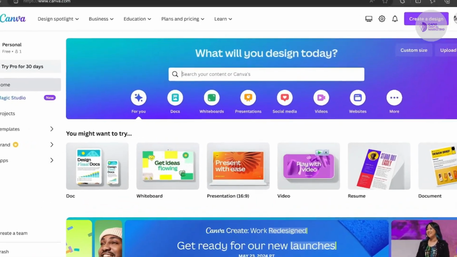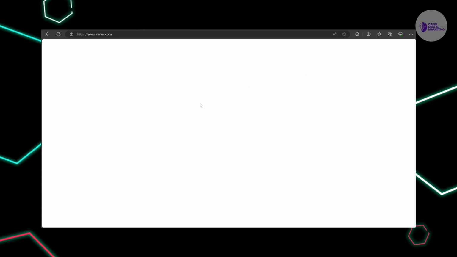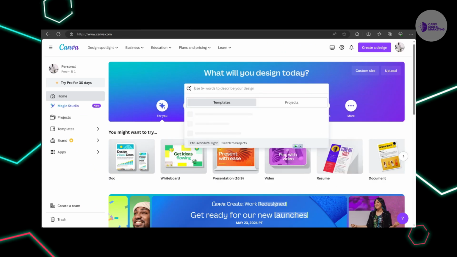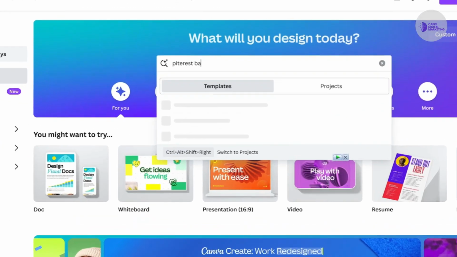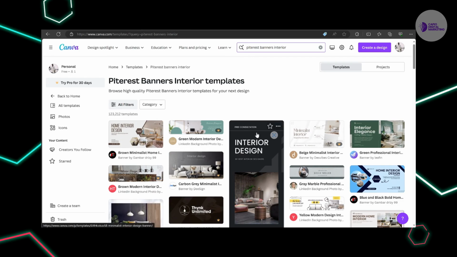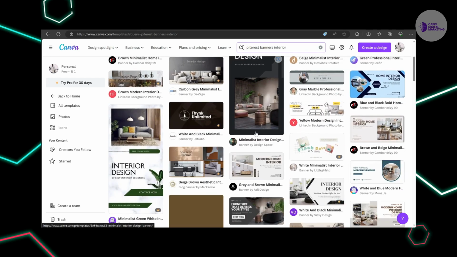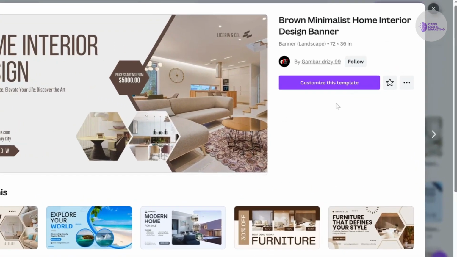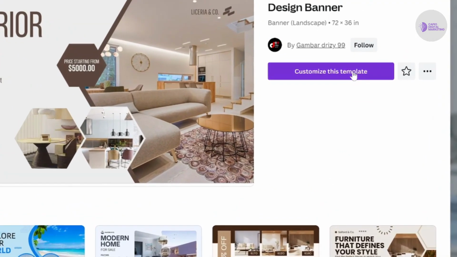But anyways, now we're going to create a banner. So whatever it is, you want to go over to canva.com, which is a free graphic design tool. And if you search for banners or even Pinterest banners, you can find a lot of different templates to choose from. And this is honestly kind of a fun part, because now you can just go through the different templates and find something you like. Let's say I'm going to go with this one. I'm going to click on customize this template, and I can fully change it.